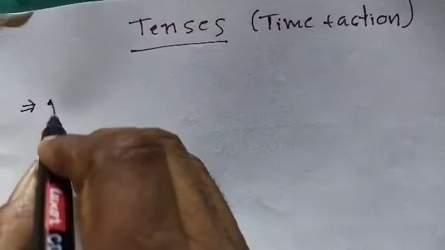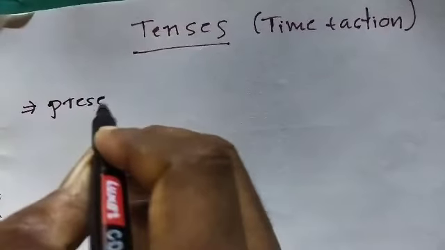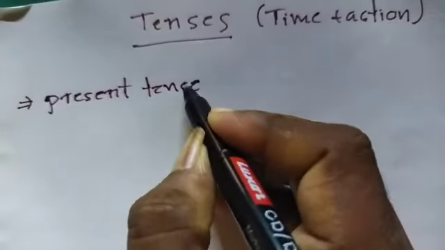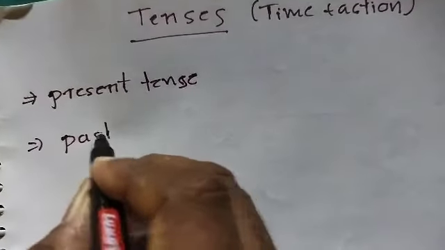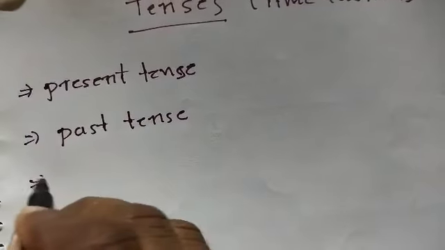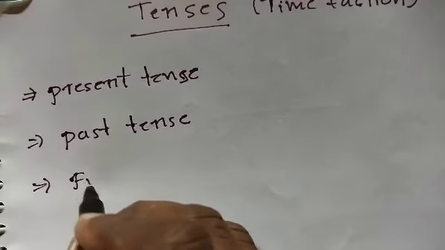So the first one is present tense. The next one is past tense. The third one is future tense.